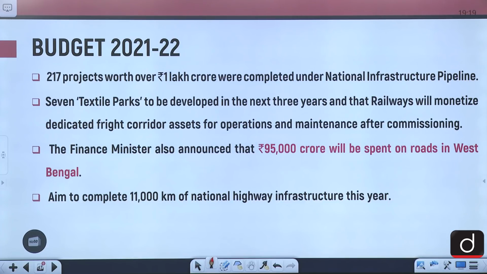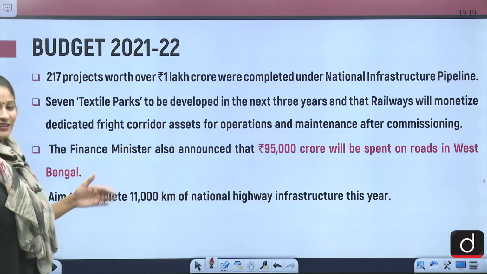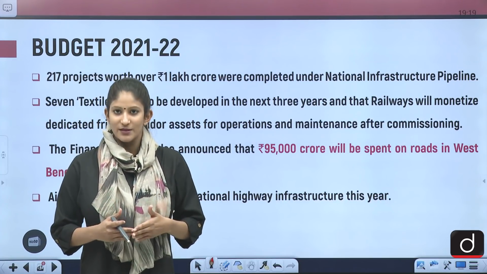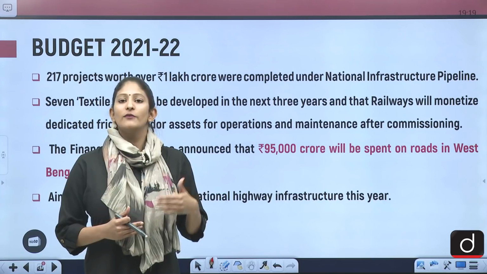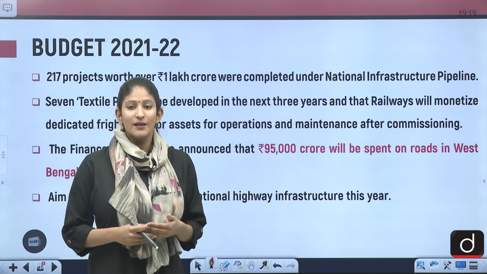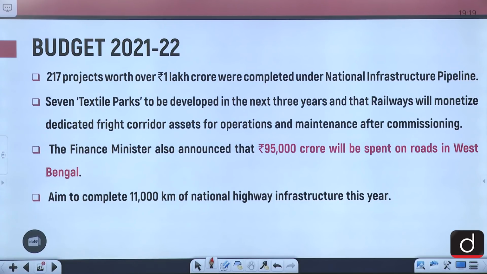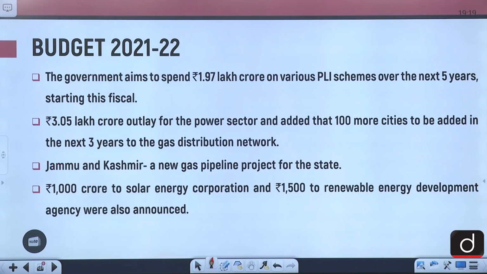The Finance Minister also announced that rupees 95,000 crore will be spent on roads in West Bengal. Now, interestingly, this saw the loudest thumping of tables because of the forthcoming polls in West Bengal. Also, it aims to complete 11,000 km of national highway infrastructure this year, and the government aims to spend rupees 1.97 lakh crore on various PLI schemes over the next 5 years, starting this fiscal.